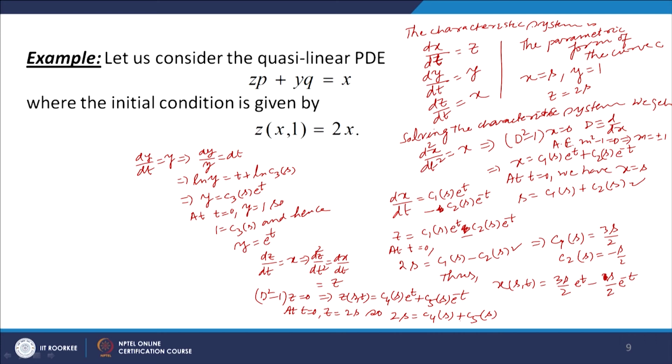We need one more condition in C4 and C5 to determine their values. So, let us find dz by dt, which is equal to C4s e to the power t minus C5s e to the power minus t, and dz by dt is equal to x.